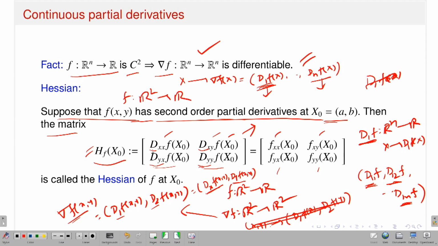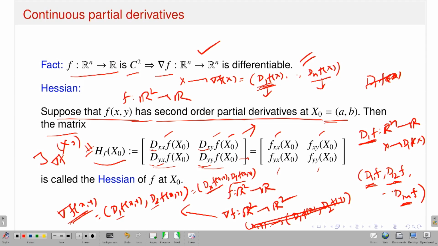So, in the first row you are just considering the partial derivatives with respect to the x and y variables of the function dx. The second row is the partial derivatives with respect to x and y of the function dy. So, that means I am actually talking about the Jacobian matrix of these gradient functions, which is nothing but the Hessian matrix. Therefore, I can write this as the Jacobian of the gradient function of f at the point x naught. So, this is the same as your Hessian.